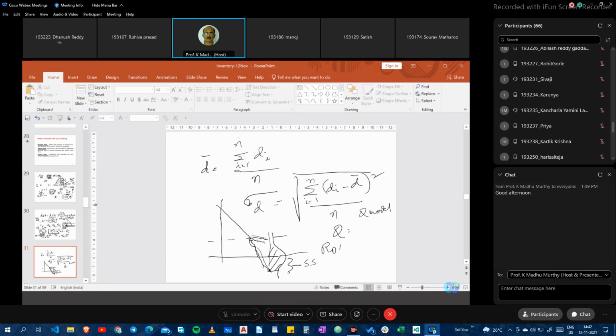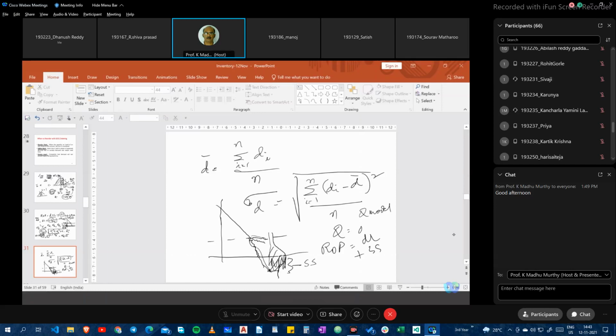ROP earlier was only D times L. Now I have added the safety stock, and safety stock is this component I'm talking about. So now we are done with the Q type of model.